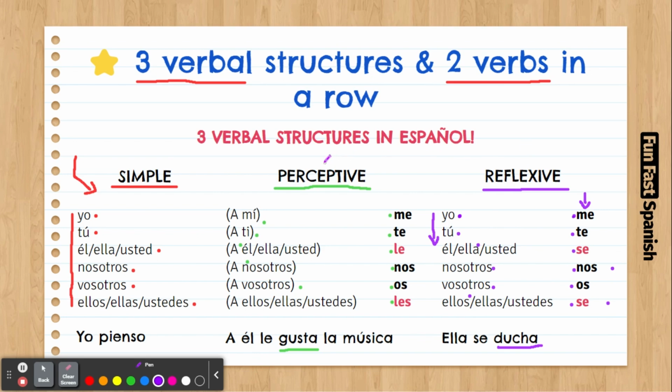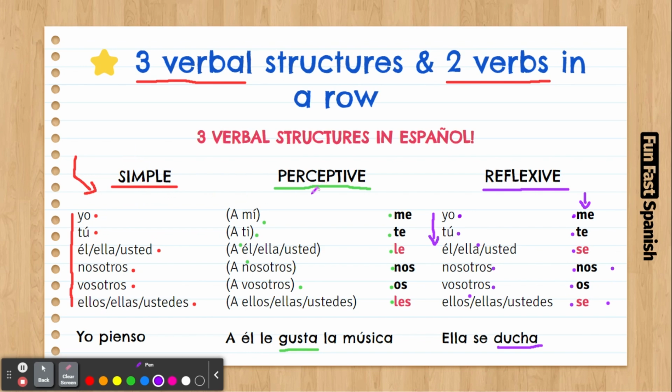These two here, perceptive and reflexive, are new. In English, you don't use these structures. You always use the simple structure, but we have perceptives and reflexives. So, of course, that might sound like, oh my God, how am I going to deal with this, right? No worries. The simple structure, you're used to it. So you're going to carry on working on this a lot.